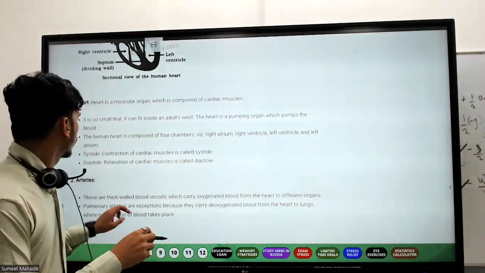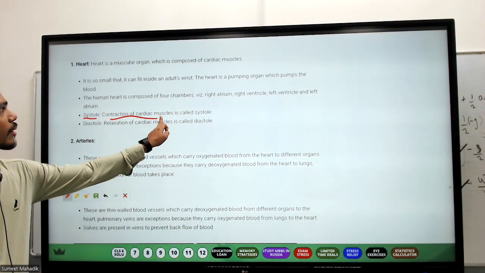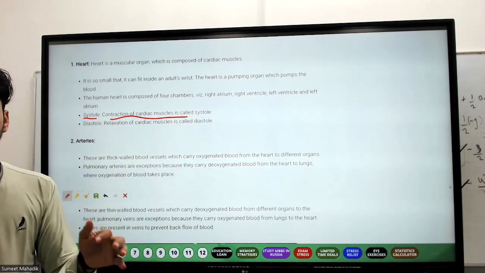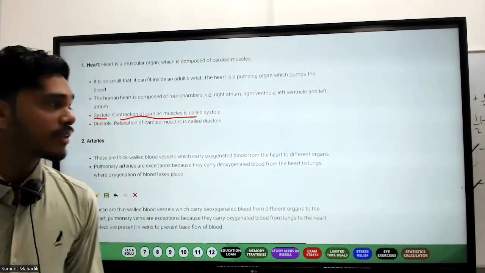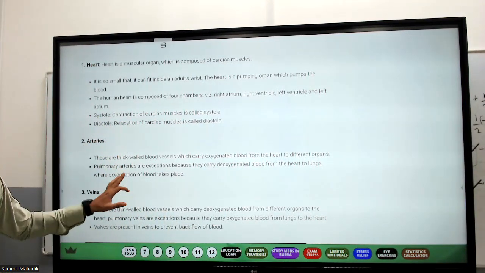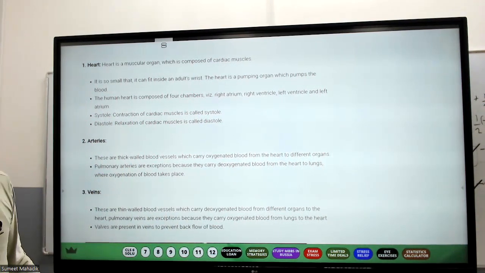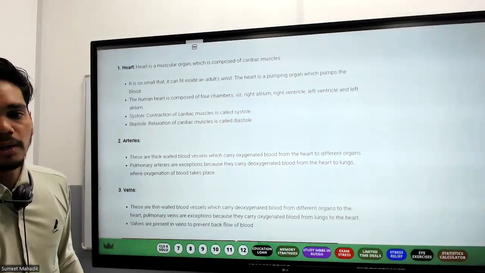Now, in this case, we're going to talk about systole. What is a systole? It's the contraction of a cardiac muscle. If there is a relaxation, that means what? It's a diastole. So systole and diastole are the contraction and relaxation of the heart muscles. Okay. So that is the point we're going to talk about.